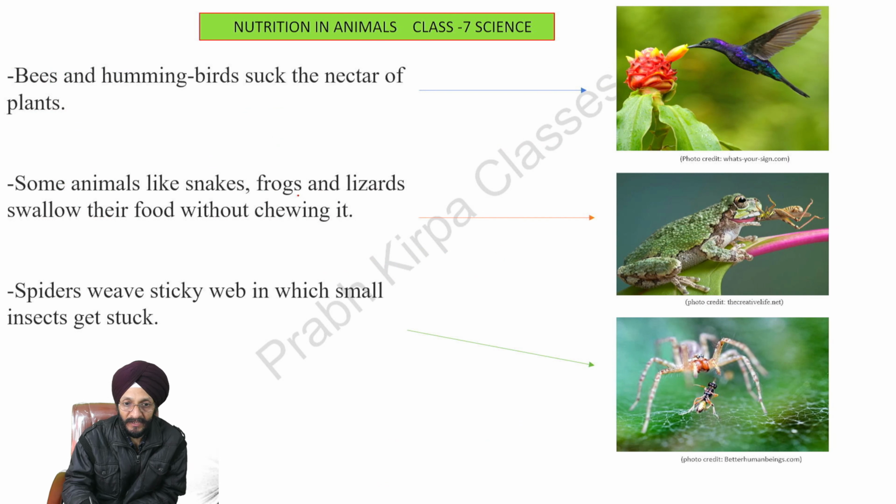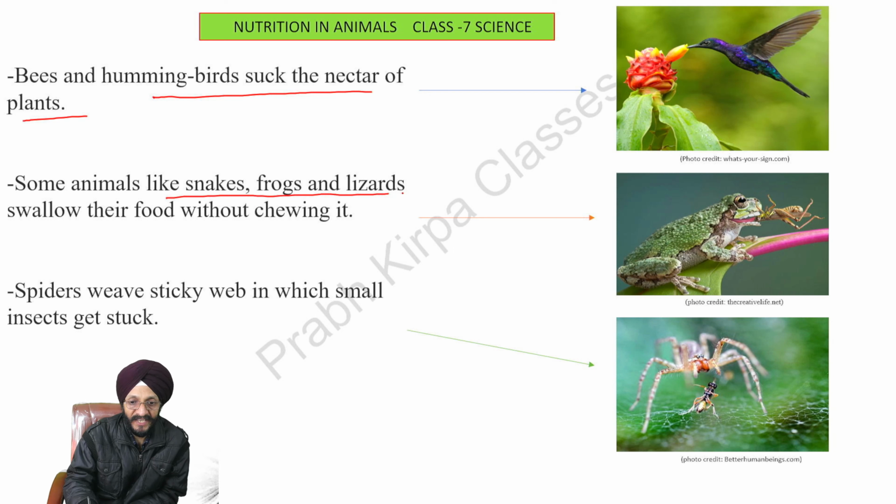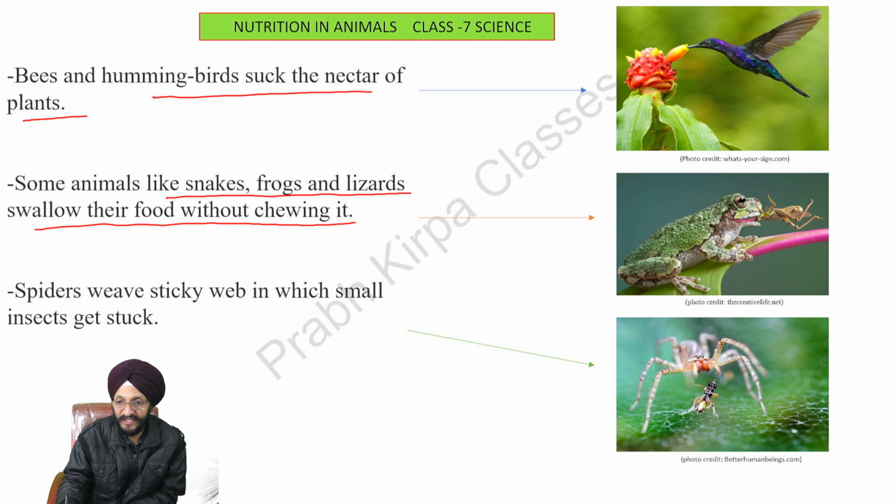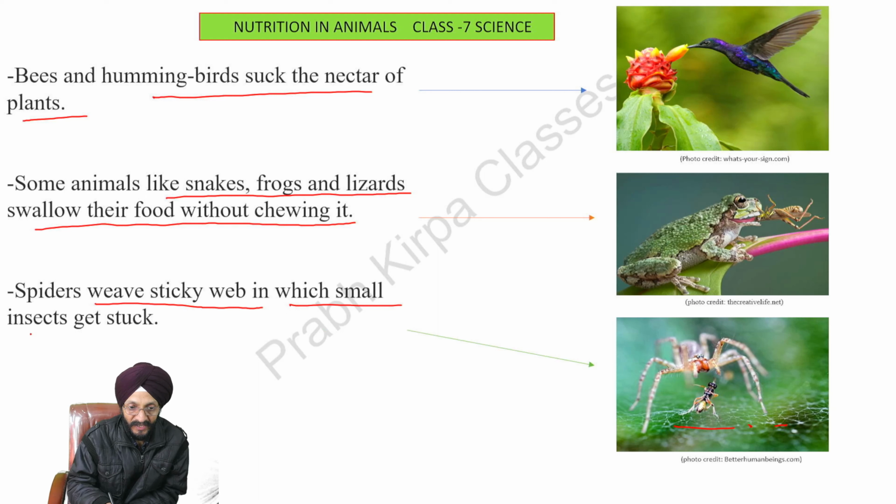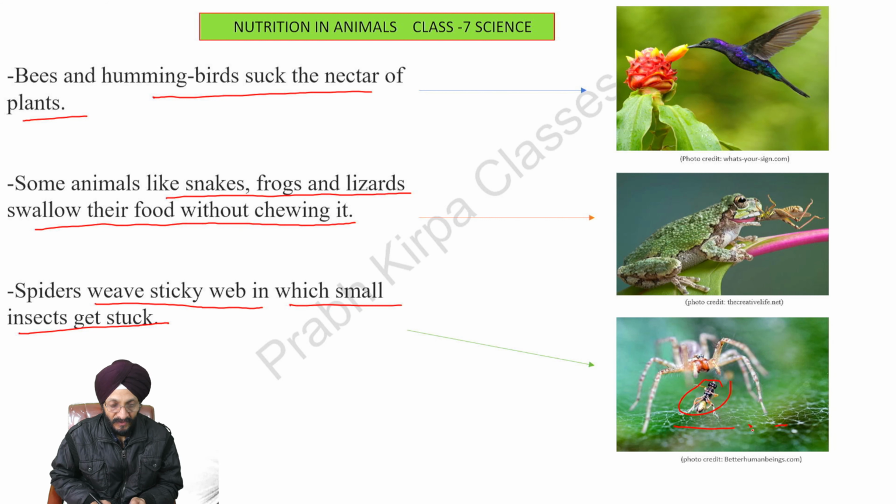Bees and hummingbirds suck the nectar of plants. You can see this is the hummingbird and he is sucking the nectar from a plant. Some animals like snakes, frogs, and lizards swallow their food without chewing it. You can see the frog is swallowing its prey. Next, the spider weaves a sticky web. You can see this is the web in which small insects get stuck. You can see this is stuck in the web.